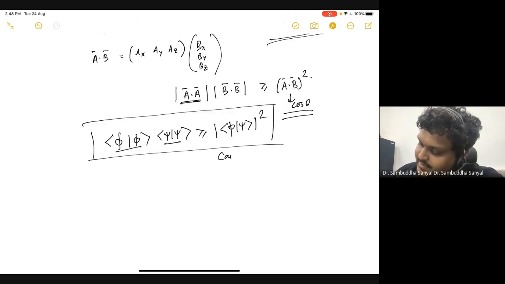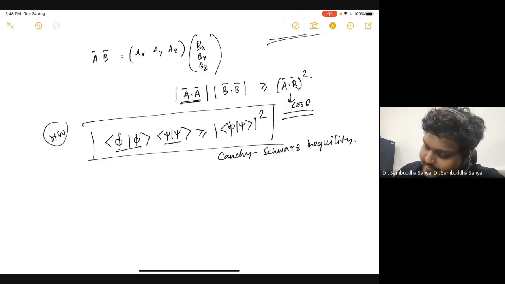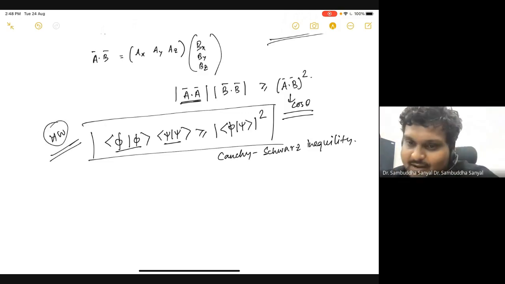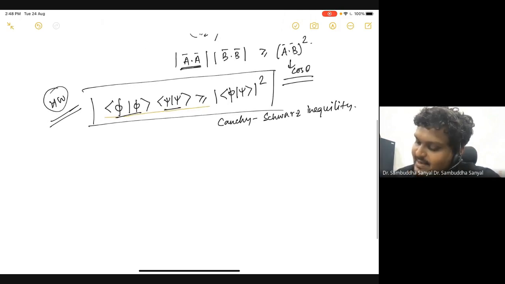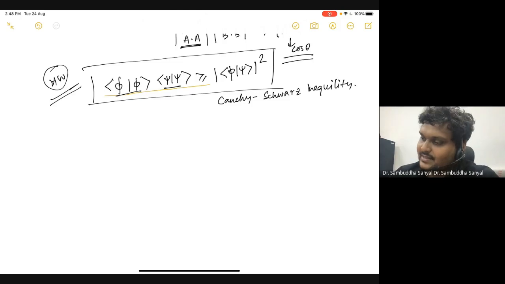So this thing is called the Cauchy-Schwarz inequality. So try to prove it. Very simple proof, a two-line proof. And this is an important object which will help you towards constructing the idea of uncertainty from here. Okay? The uncertainty principle. Okay, so this is one thing.